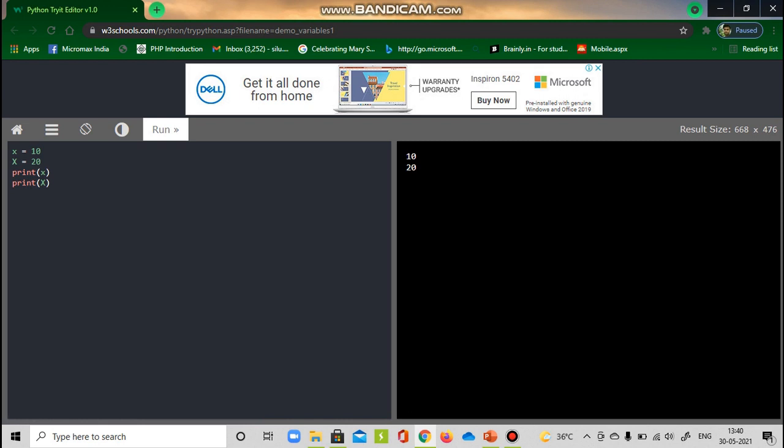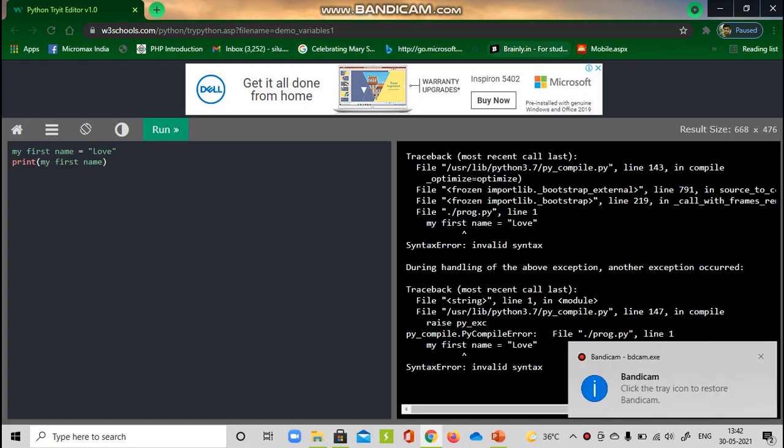And what if I go and change this capital X to small x and then try to print the x value? What do you think? The value of x would be 10 or 20? The value is 20. It is because the value of x would be updated to the most recent definition.